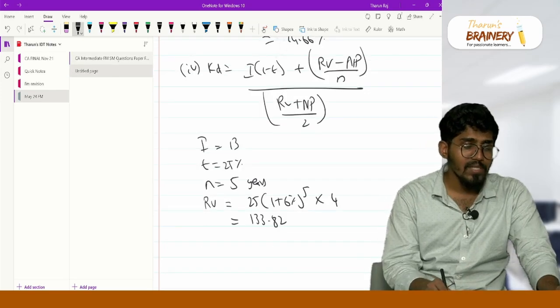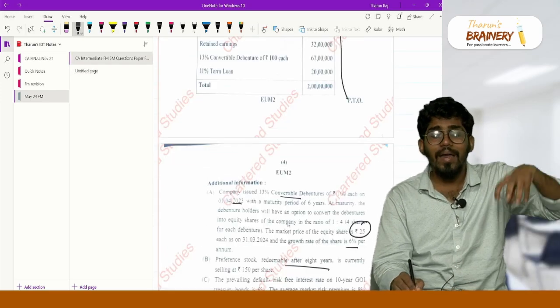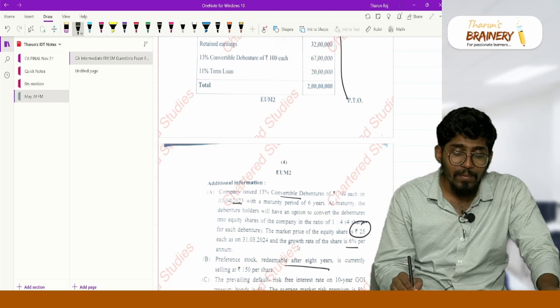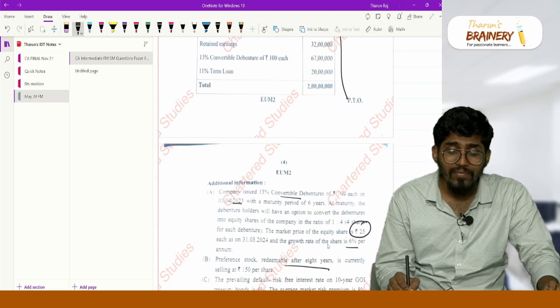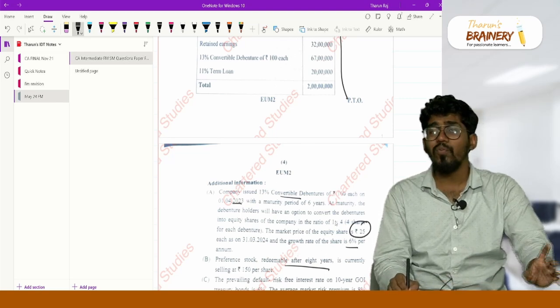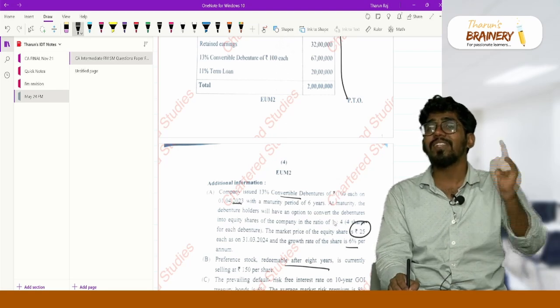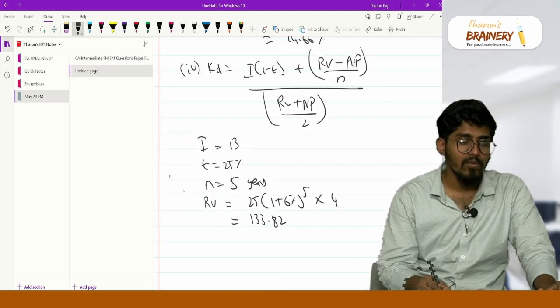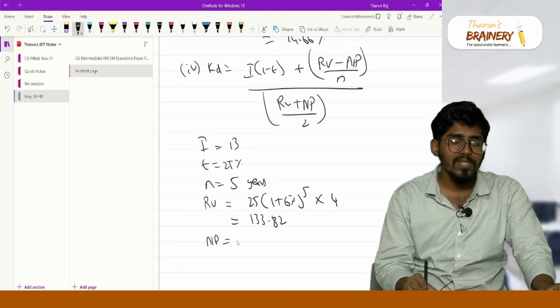Now what is the net proceeds? The current market value of the debenture is not given. The market value of equity is given as 25, so into 4 is 100 rupees. Or, since nothing is given, assume it is face value, so 100 rupees. So net proceeds is 100.